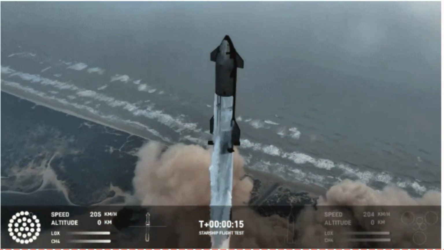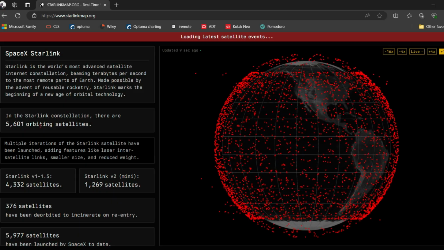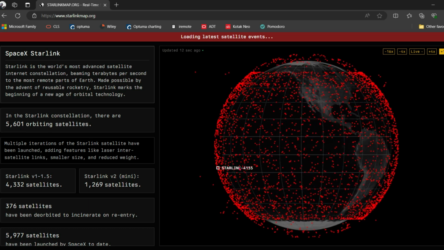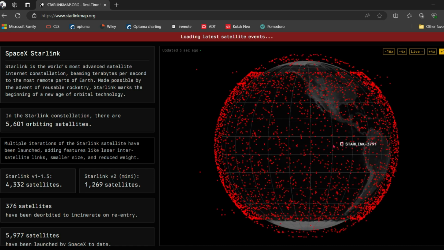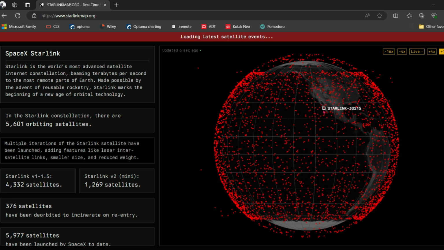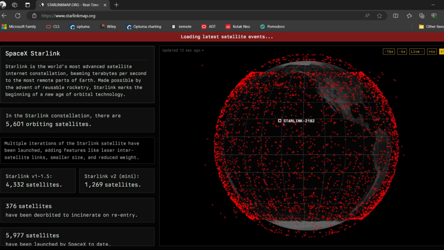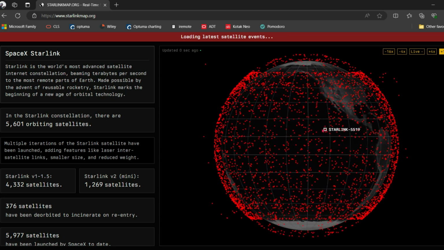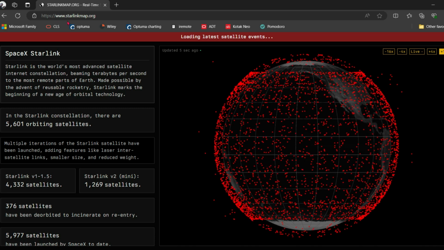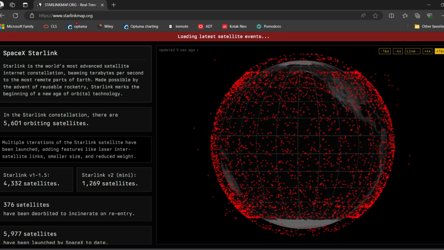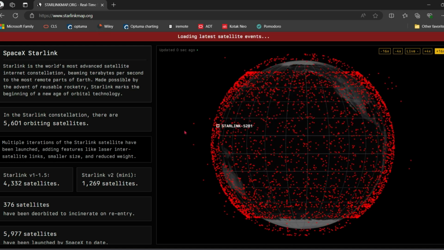But as of now, Starlink or Elon Musk launched 5,601 satellites. This is the real-time positioning of the satellites in Earth's orbit. Each red dot is a satellite. So all this put together is 5,600 satellites. For example, this is Starlink 2182, this is Starlink 554641, etc. You can even use this website, www.starlinkmap.org, where you can see all the real-time positioning of those satellites.